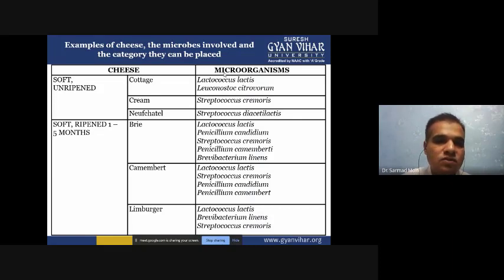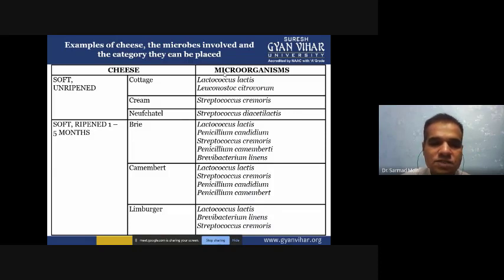If you are preparing cottage cheese, then for that you can utilize Lactococcus lactis and Leuconostoc citrovorum. If you are preparing cream cheese, then you have to use Streptococcus cremoris. For this type of cheese, Streptococcus diacetylactis you have to use. Then for brie, you have to use Lactococcus lactis, Penicillium candidum, Streptococcus cremoris, Penicillium camemberti, and Brevibacterium linens. These species you can utilize for the brie type of cheese.